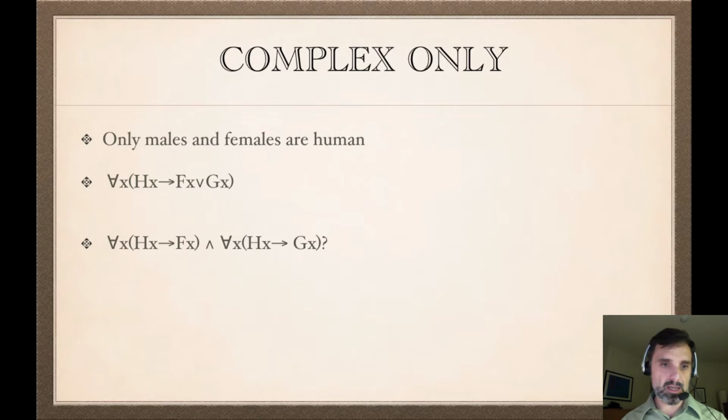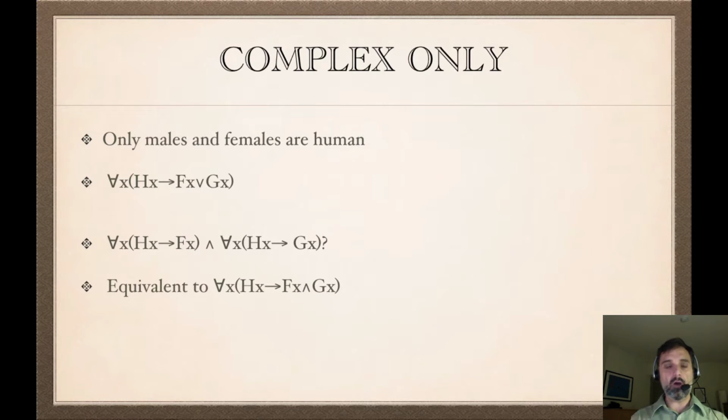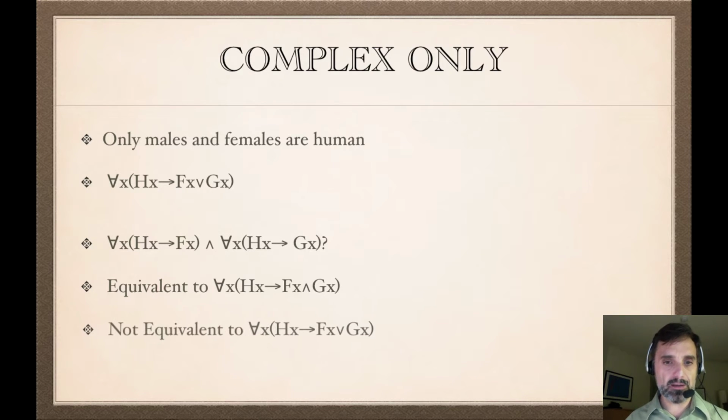But think about what this says. This says for all x, if hx then fx and gx. And what does that say? Every human is both male and female. Now you could say that, but that's not what this sentence says. This sentence says the only way to be a human is to be in that group of all the things that are males and all the things that are females. So we want the first symbolization: for all x, if hx then fx or gx.